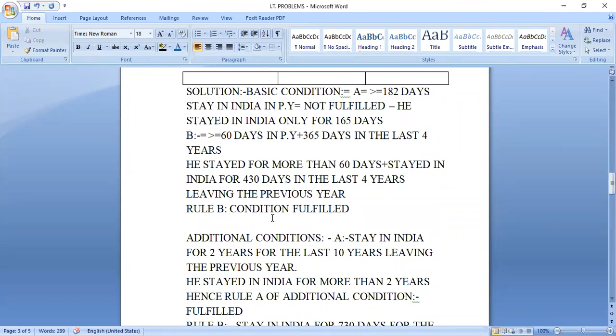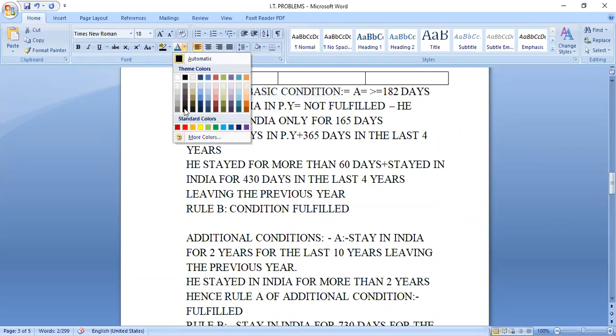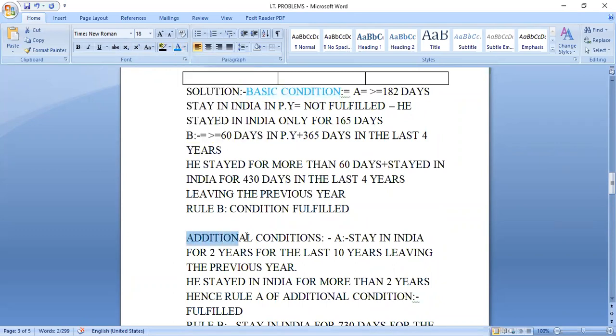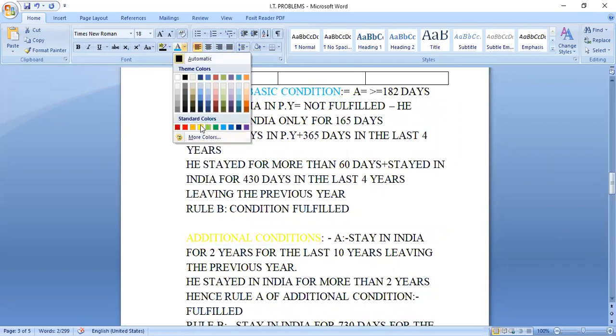Similarly B, and similarly for the additional conditions. Highlight the basic condition with one color, the additional conditions with green, and some with yellow.